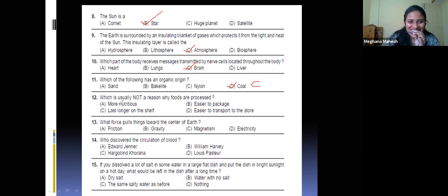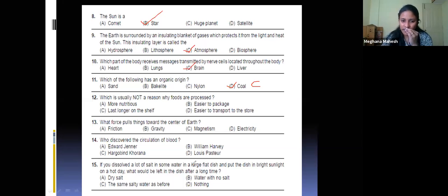Okay. Which one is usually not a reason why foods are processed? Why do we process the food? That is not a proper reason. More nutritious, easier to package, lasts longer on the shelf, easier to transport to the store. Ma'am, lasts longer on the shelf. Longer on the shelf. One second, Shreya. Ma'am, easier to transport to the store.